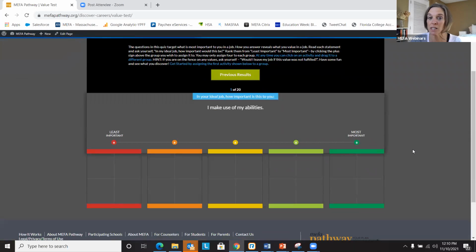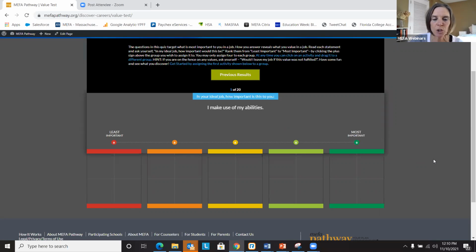Maybe they're getting the same results every time they take these assessments, and that's an important thing to note. Or maybe they're different throughout the years, and they can start taking these assessments. This is available for students in grade 6 now as well: 6, 7, 8, all through the high school years.